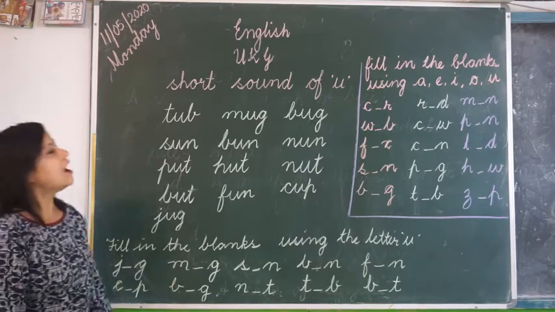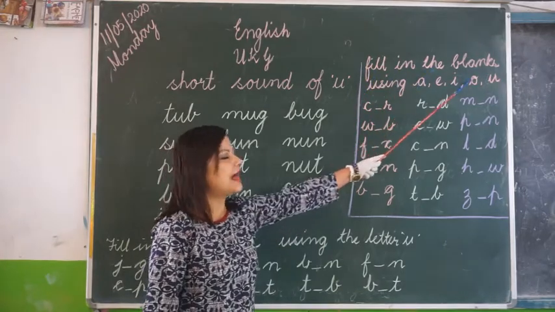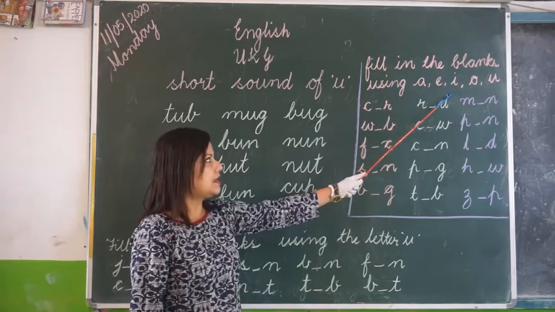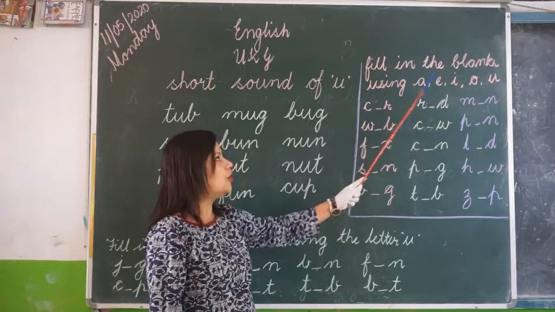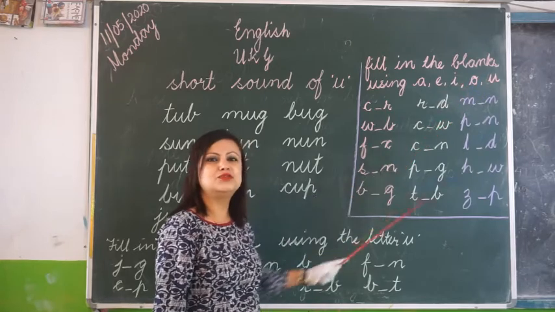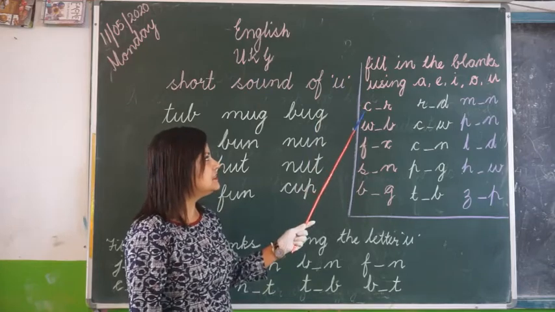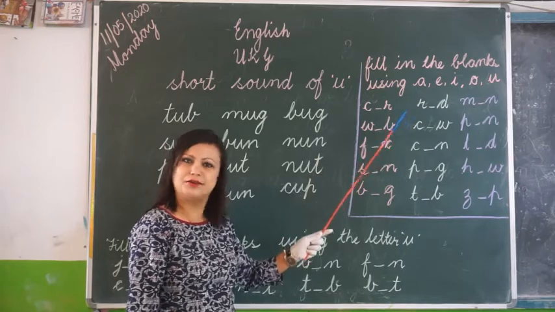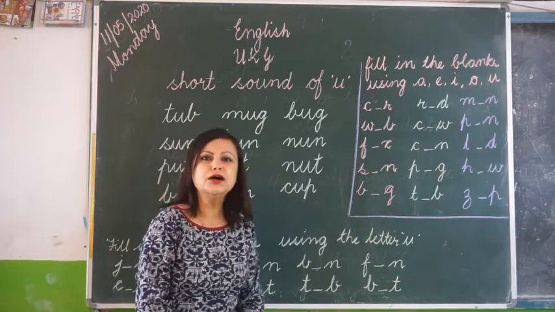Alright, children? Again, you have another homework, that is, fill in the blanks using A, E, I, O or U. You have to use A or E or I or O or U and make these words correct. Like, I will give one example, C-A-R, car. You cannot write C-I-R. Okay, so you fill in the correct letter and do this in your book.